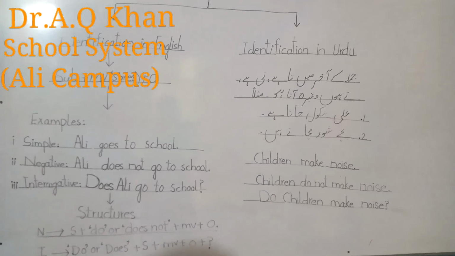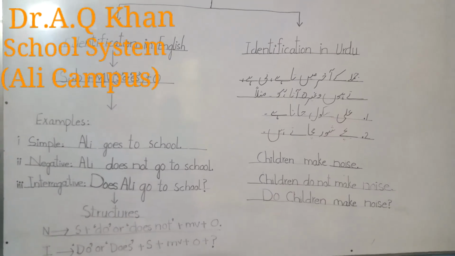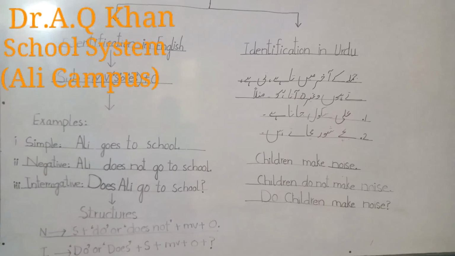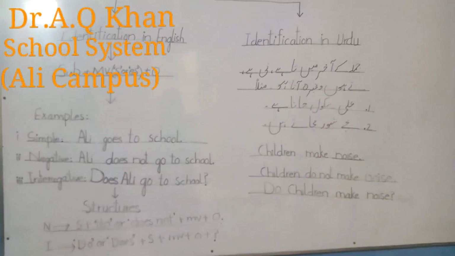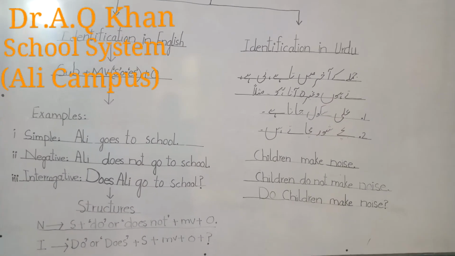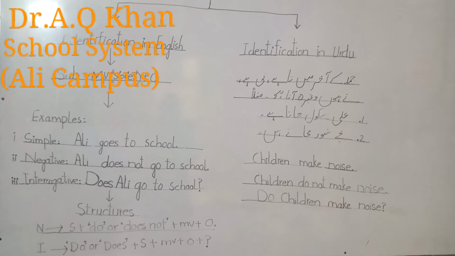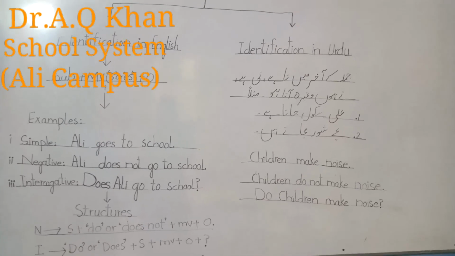And in Urdu you will see कि अगर जुमले के आखिर में ता है, ती है वगैरह आता हो तो वो आपके प्रेजेंट इंडेफिनिट को शो करते हैं. Then examples are solved over here. अली स्कूल जाता है, Ali goes to school, Ali does not go to school, does Ali go to school? Negative and interrogative structures are also given.